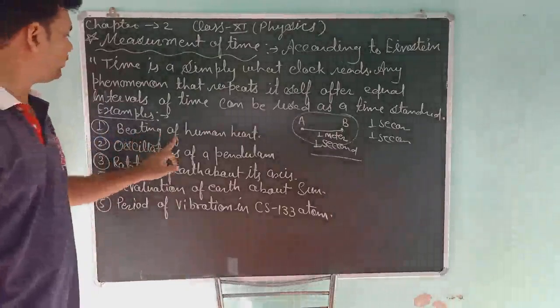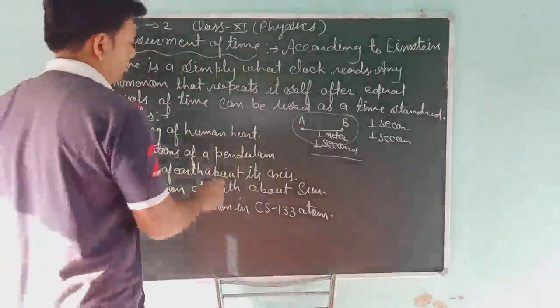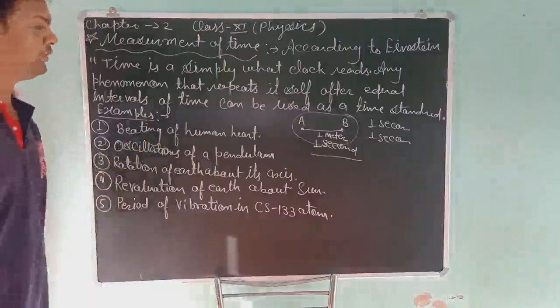First is the beating of the human heart.